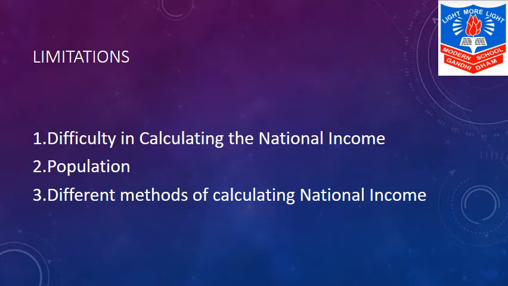The third one is different methods of calculating national income. Yes, students, last year we studied that there are three basic methods of calculating national income: production method, income method, and expenditure method. When a country's national income is measured through two different methods, the result, instead of remaining the same, differs. Yes, the result will change if I calculate India's national income with production method and with income method.